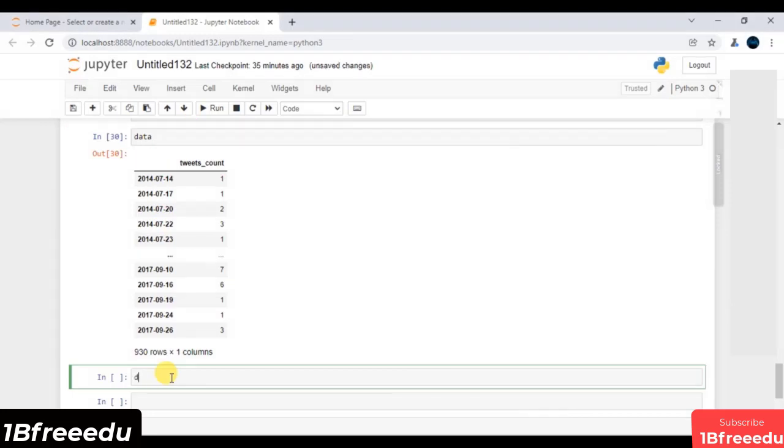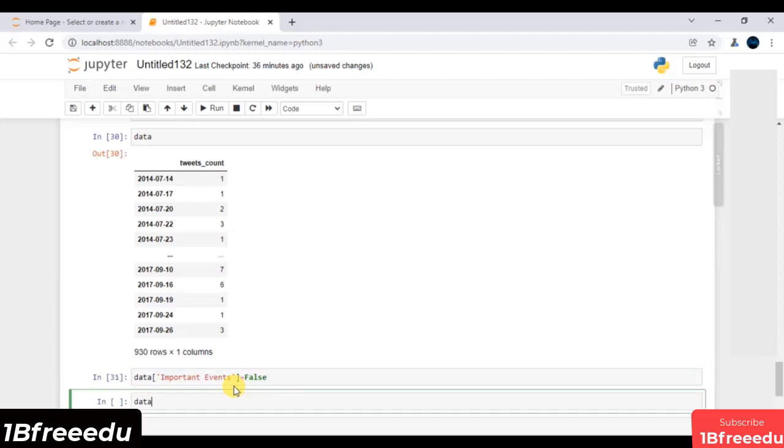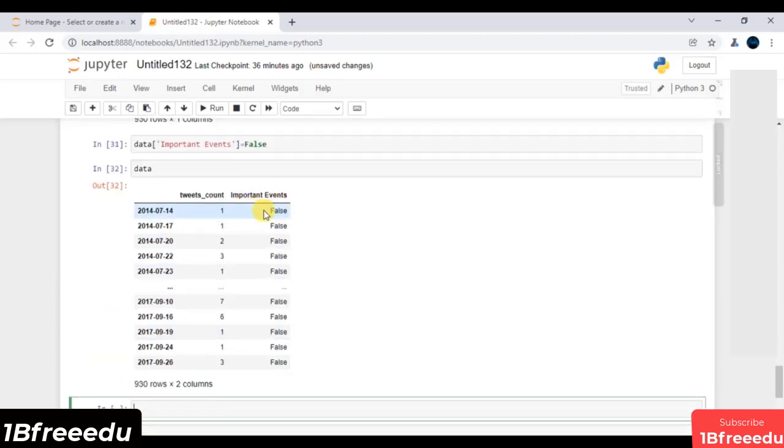I will say data of, let's say my feature name is important_events. So I will say this is basically my feature. I will just assign all the rows as false. Let me execute this line of code, and if I say data and execute, you will see you are getting all the rows, or all the observations, as false. Now I have all the values as false. Now if any date belongs to my important dates, in such case I have to insert true, or I have to replace false with true. This is what we have to do.